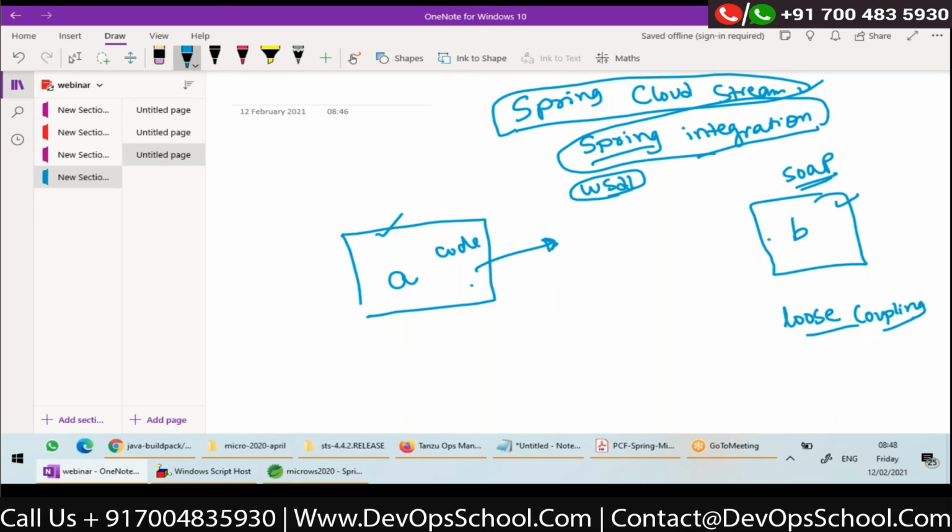Loose coupling means whenever some implementation-level details change on B, if client A is not affected, then we can say both A and B are loosely coupled. So if A is consuming the SOAP web service, is there loose coupling?